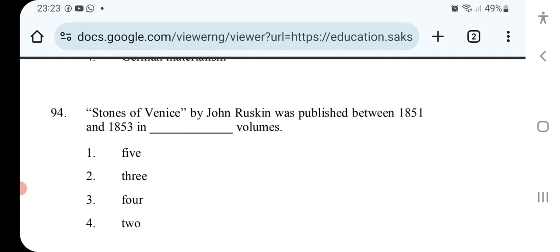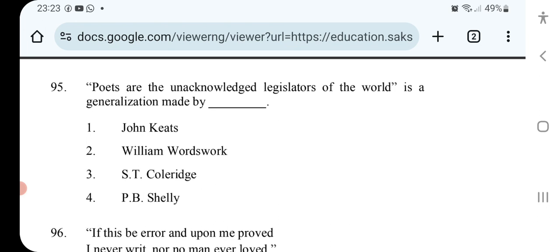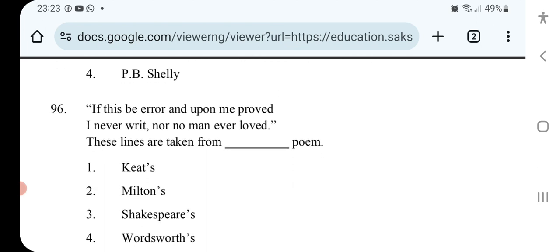Stones of Venice by John Ruskin was published between 1851 and 1853 in dash volumes. Poets are the unacknowledged legislators of the world is a generalization made by. If this be error and upon me proved, I never writ, nor no man ever loved. These lines are taken from dash poem.